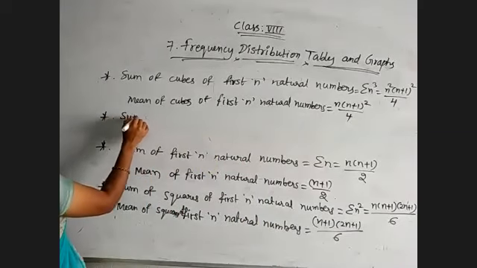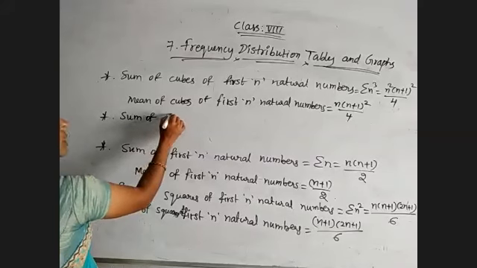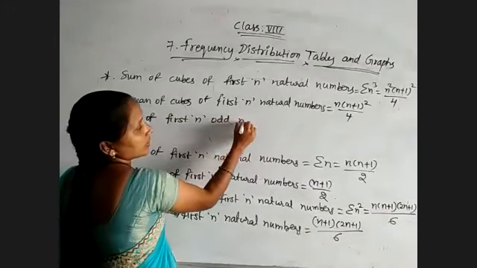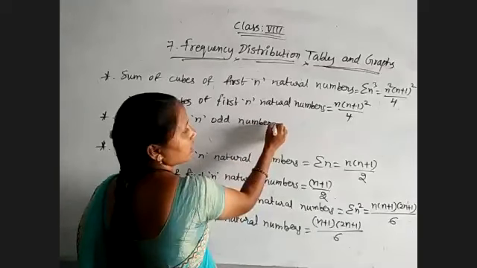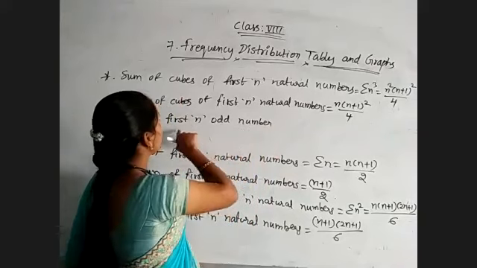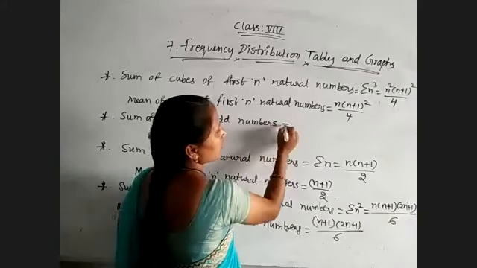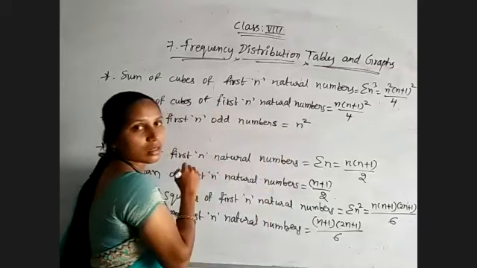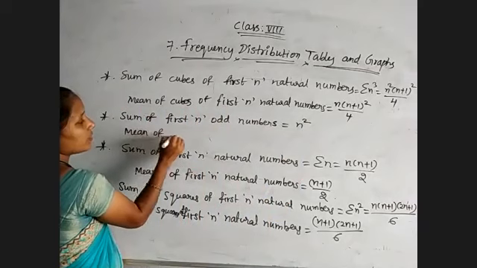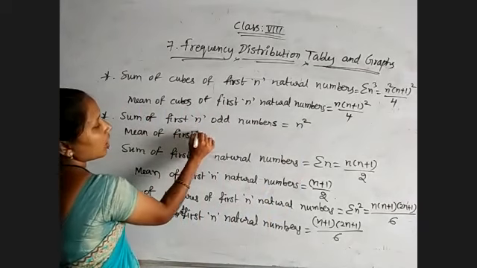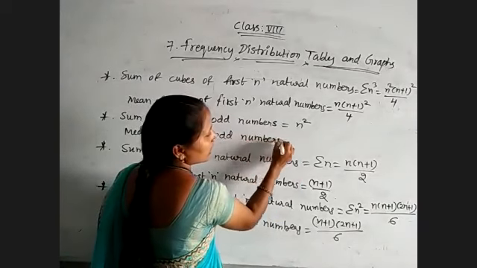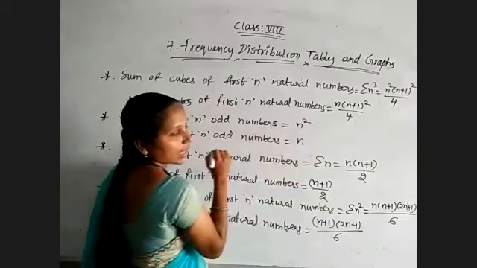Now, the sum of the first n odd numbers. See, all these formulas we got for squares and cubes also; now we are just finding the mean. So the sum of the first n odd numbers is equal to n square, and their mean is equal to n square by n, that is nothing but n.